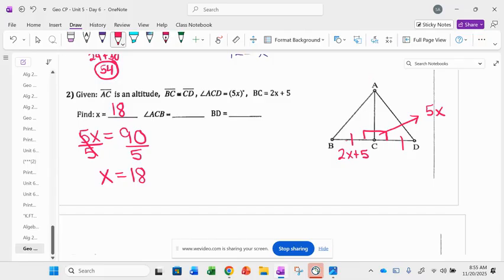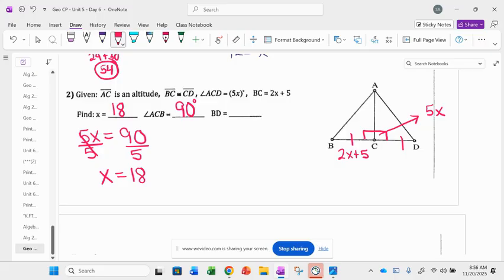Well, we know. What is angle ACB? We marked it. 90. Then it says find the length of segment BD. Well, BD is 2x plus 5. Jay, if BC is 2x plus 5, can I find the length of BC now that I know x is 18? How do I find the length of BC? We got x is 18, but now I want to know how long BC is.